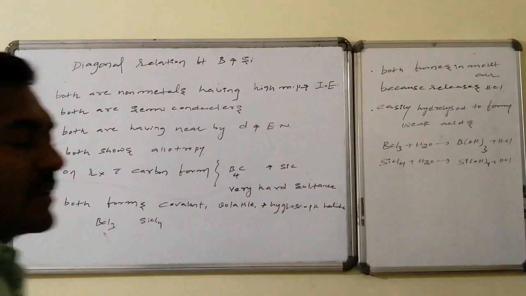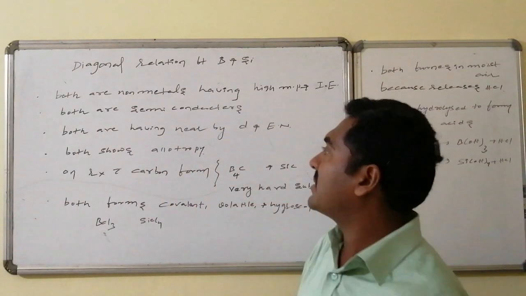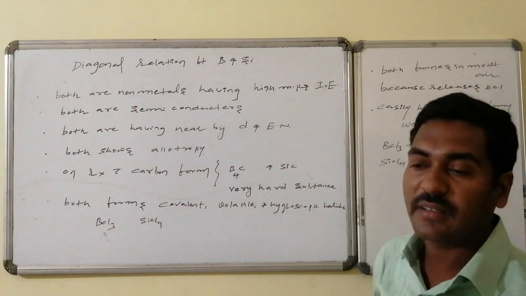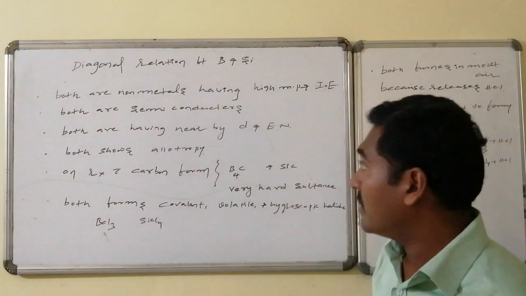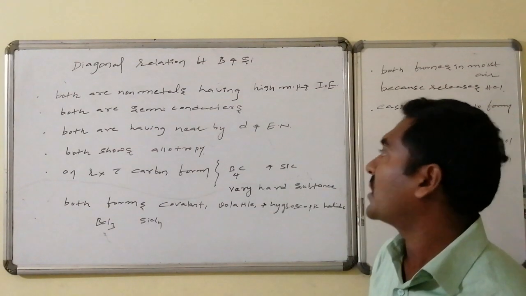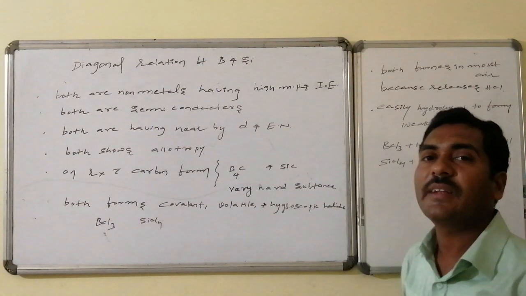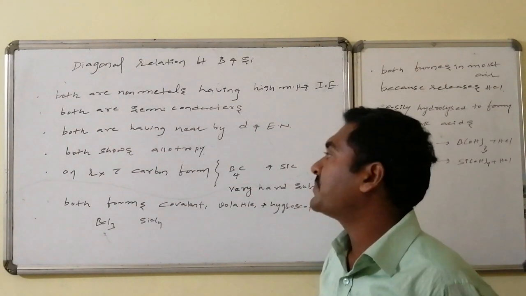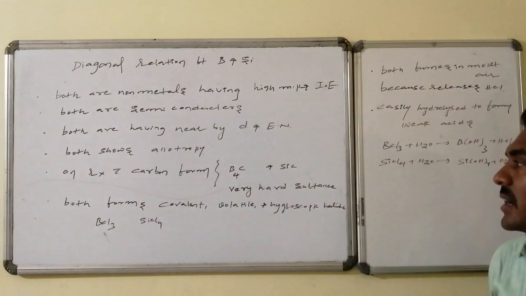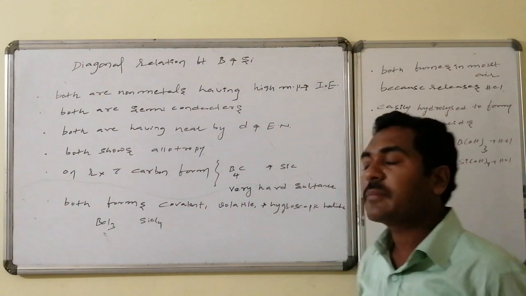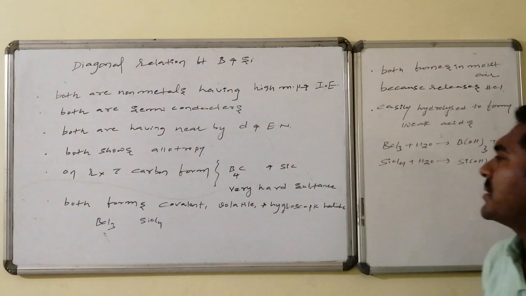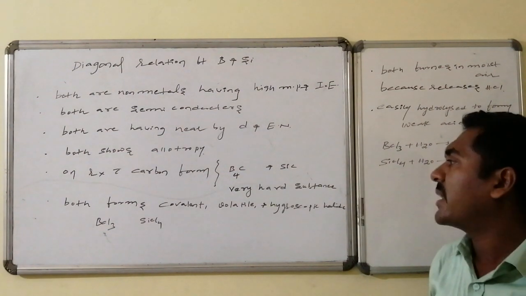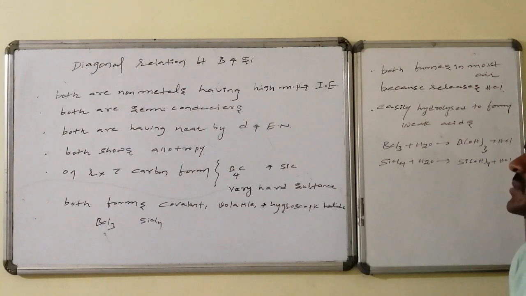Diagonal similarity and the corresponding properties of boron and silicon. Both are non-metals and have a higher melting point as well as ionization energy. Both act as semiconductors and have nearby density values as well as electronegativities. Both show allotropy, whereas on reaction with carbon, boron forms boron carbide and silicon forms silicon carbide. Both are very hard materials.